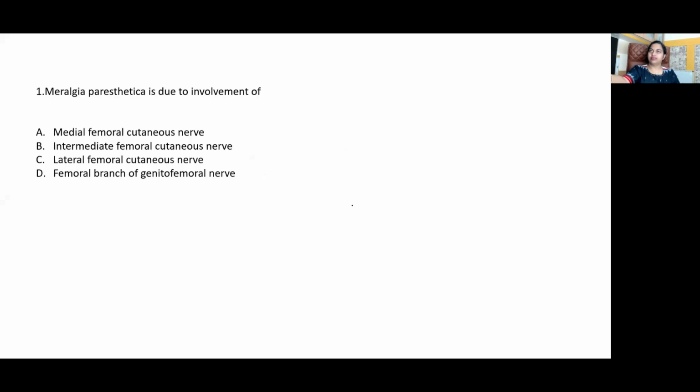Hi everybody. Now we'll move on to MCQs in the region of lower limb. The first question, meralgia paresthetica is due to involvement of which of the following nerves? Which one is the right answer? Option C.